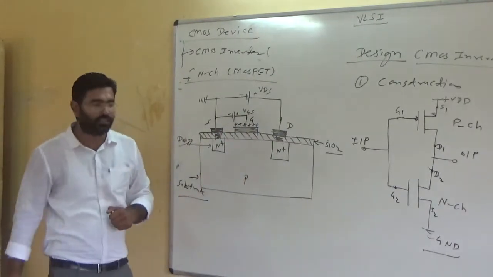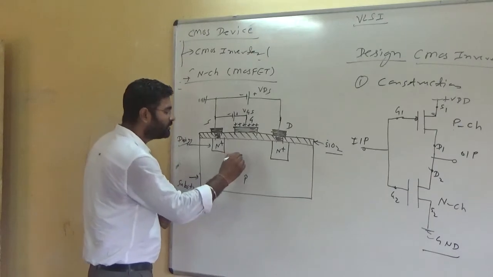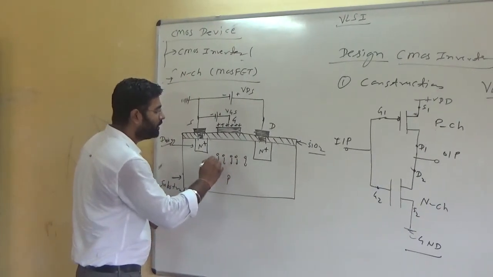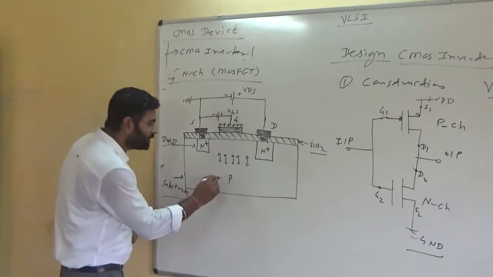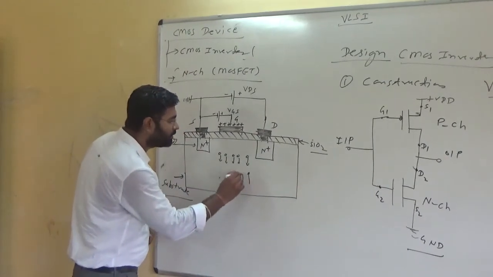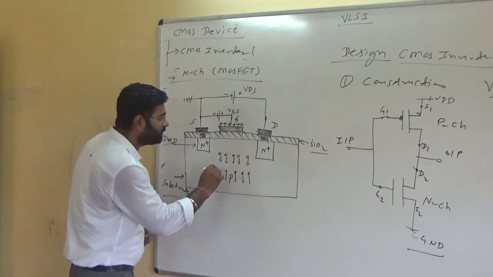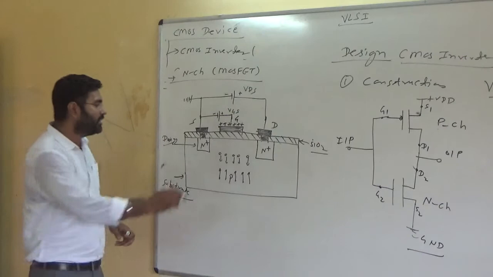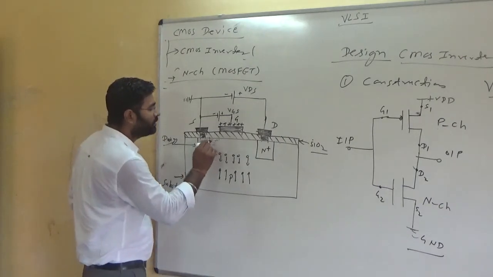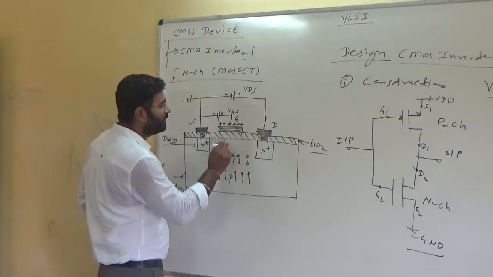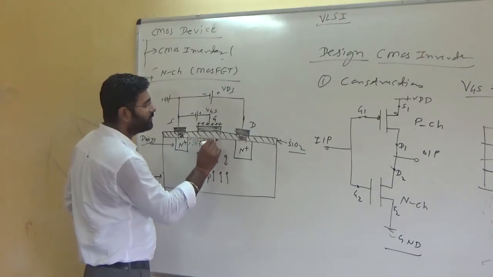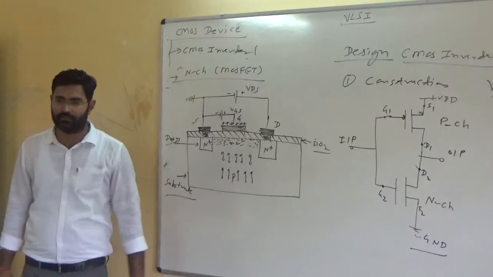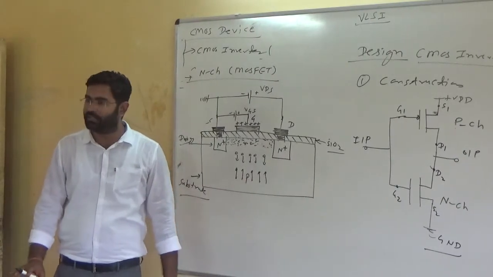So the holes present will be repelled, deflected, and the electrons present will be attracted towards this portion. So you will find that the electrons will make a channel, a path between the source and the drain. Are you getting it?